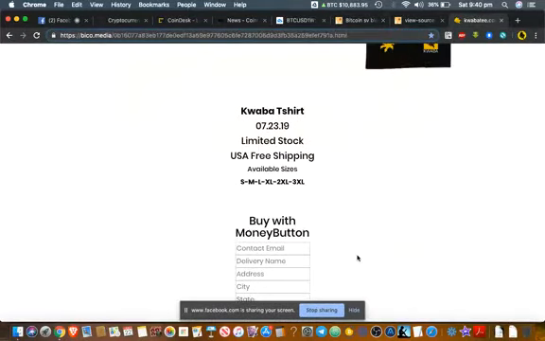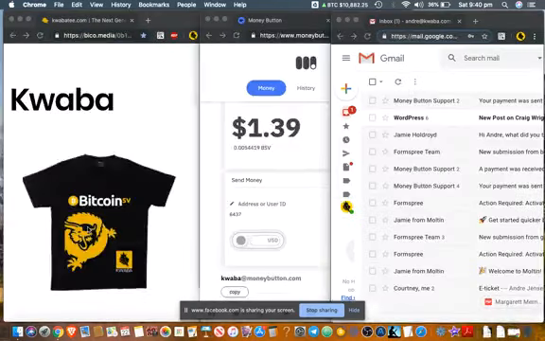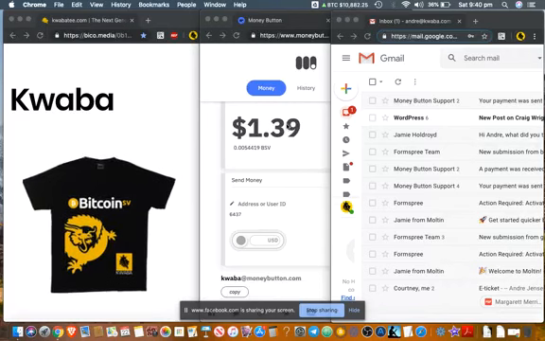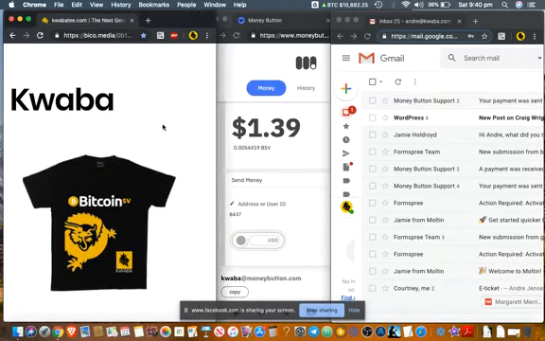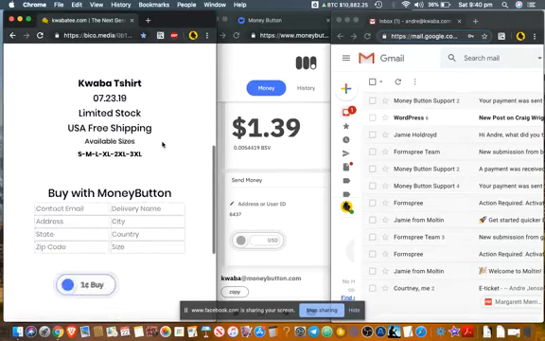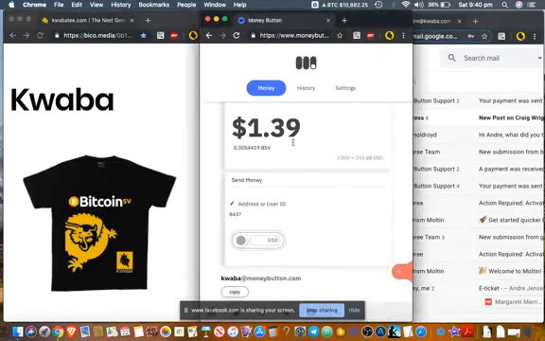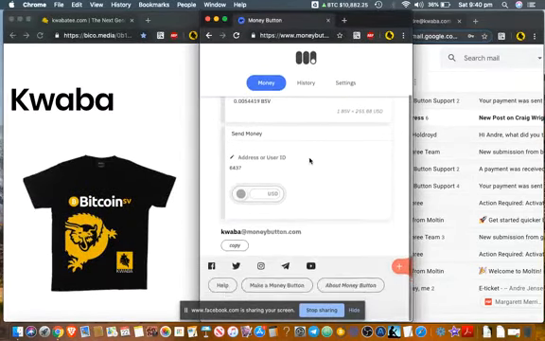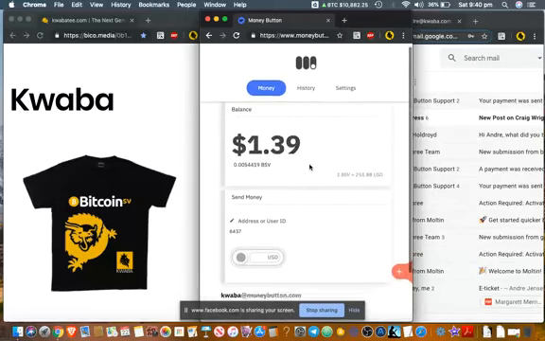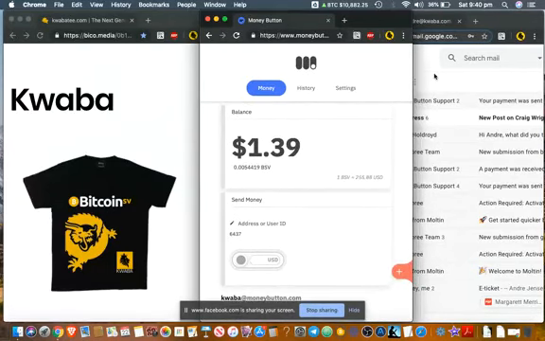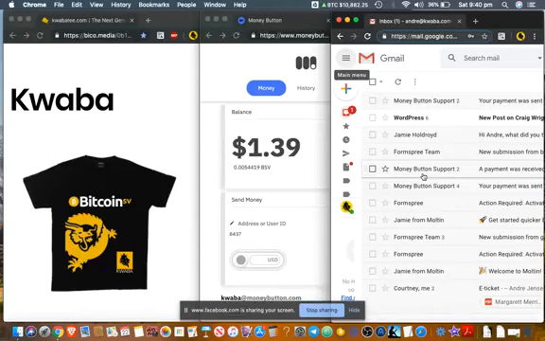So what I'm going to do now is show you how fast it is to purchase something through BSV. Let me close this window down. Hopefully you can still see my screen. You can see here is that website I just showed you, and then I've got my Money Button. This is my test Money Button page where all my transactions go through. And you can see here my email.